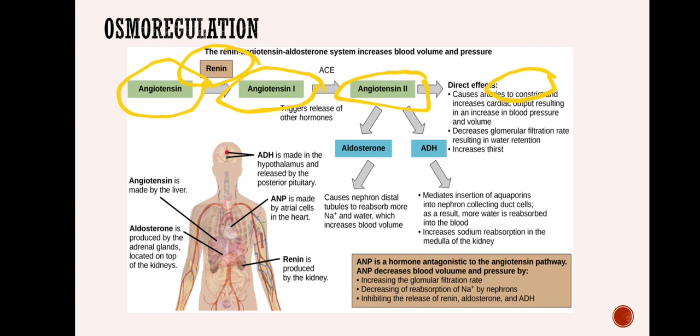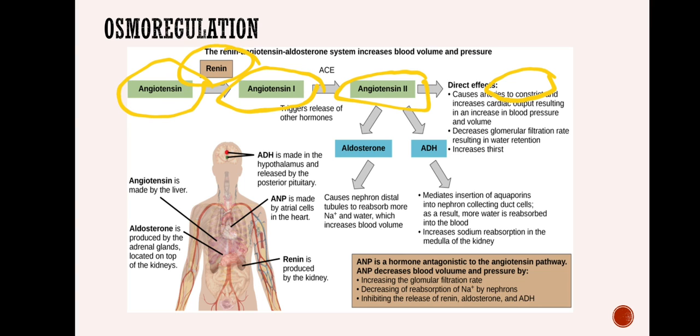Blood volume increases and pressure also increases. See, in Boyle's law we have a different rule: increase in volume, pressure decreases. But here, the more the volume of the blood, the more is the blood pressure, because that's how they exert pressure on the arteries.